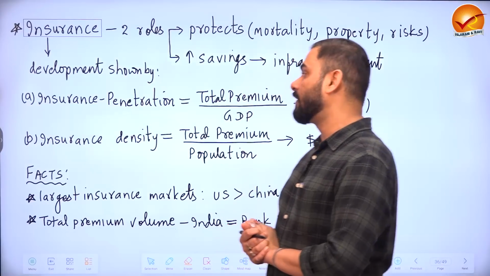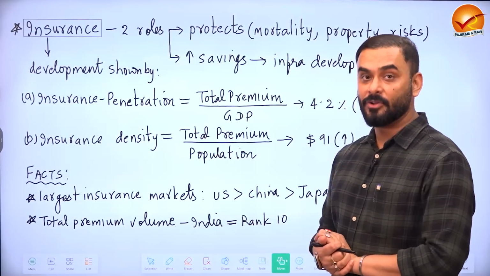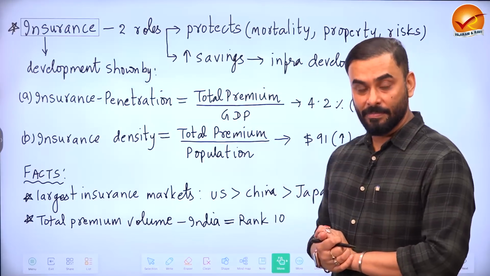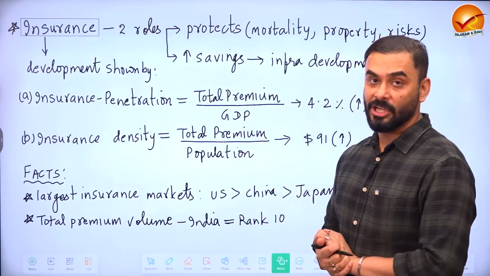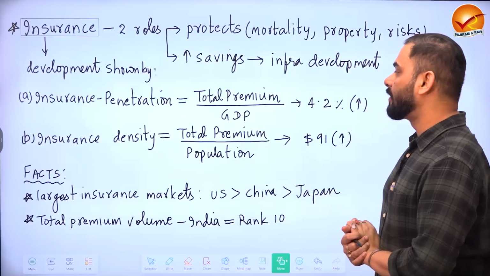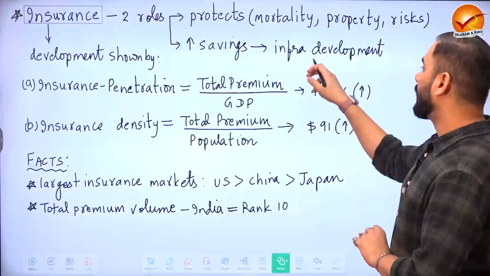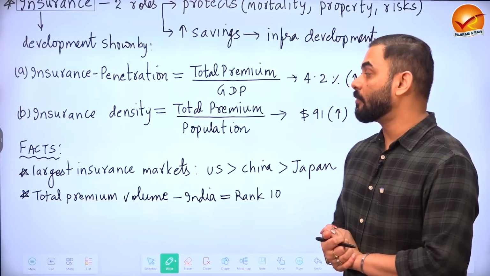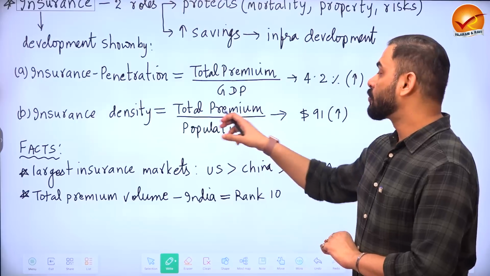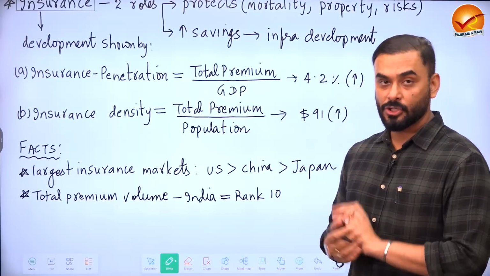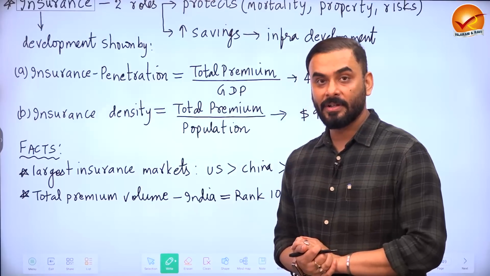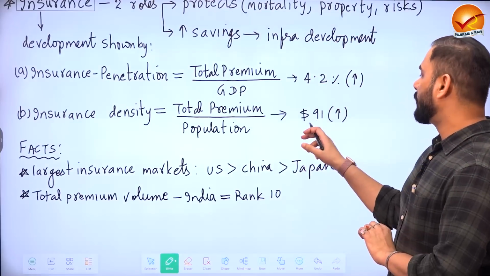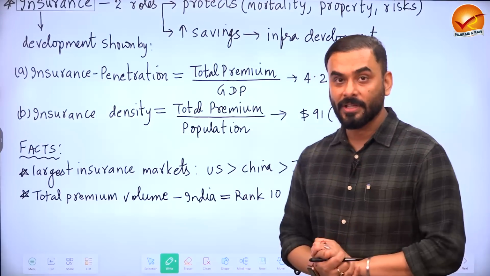Two formulas are used for that. The first is called insurance penetration. How do you find it? Take the total premium paid by the people who have taken insurance and divide it by the GDP of India. That is called insurance penetration. It's 4.2% currently, which is an improvement. It is good. Now, similarly, there is another formula called insurance density. It is total premium divided by population. It shows how insurance has reached different people in the economy, which means per head insurance. That is $91 currently. That has also shown improvement.